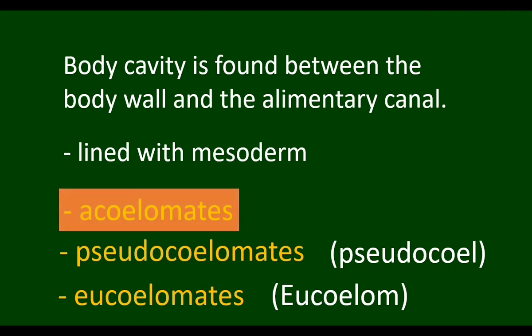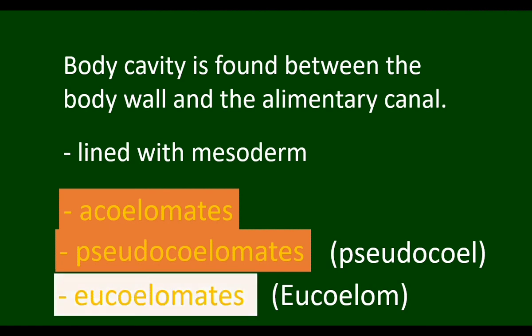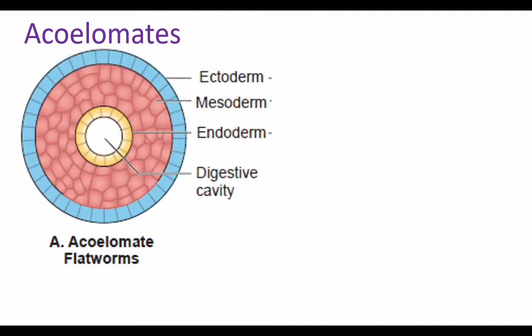Acoelomates have no body cavity. Pseudocoelomates have false coelom. Eucoelomates have true body cavity. In acoelomates, there is ectoderm, outer body wall, and endoderm, digestive system. In between ectoderm and endoderm, there is no space, there is no cavity. The space between ectoderm and endoderm is filled with mesodermal cells. Mesodermal cells fill in between ectoderm and endoderm. Since there is no body cavity, the organisms are called as acoelomates.